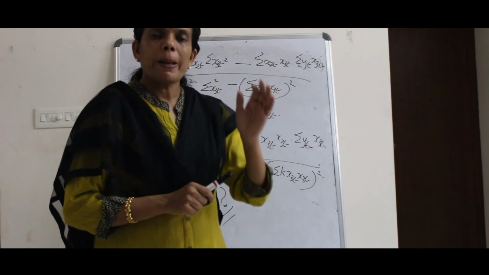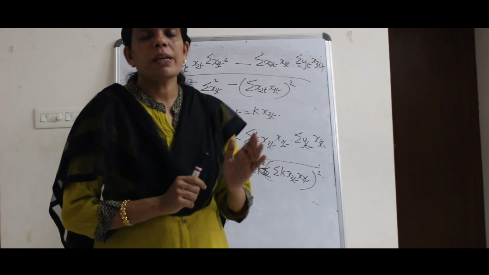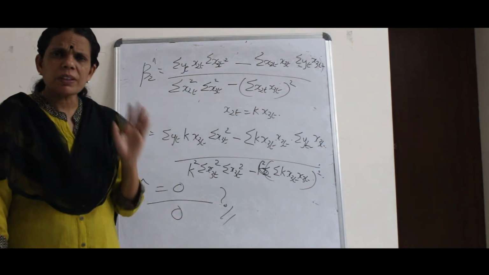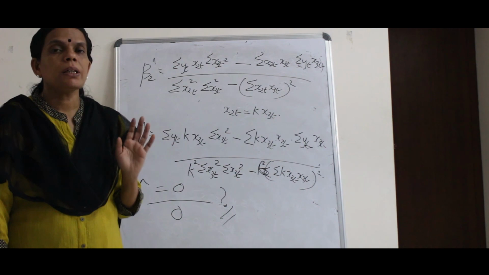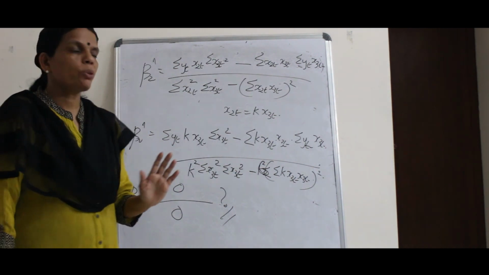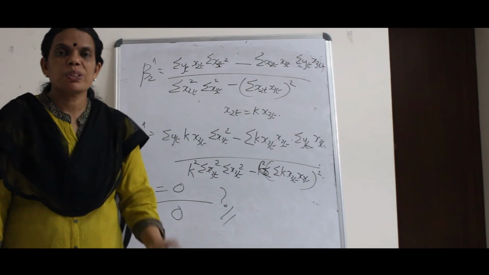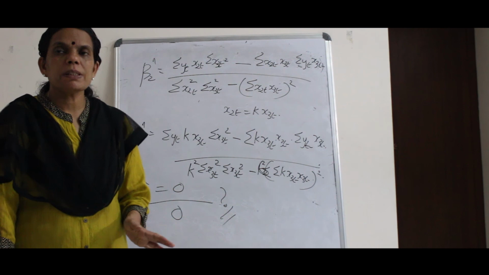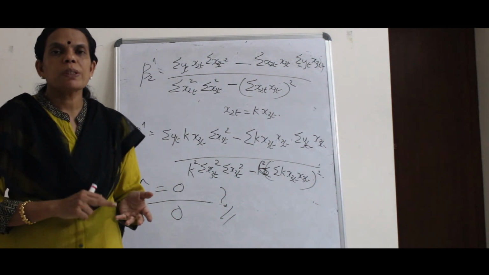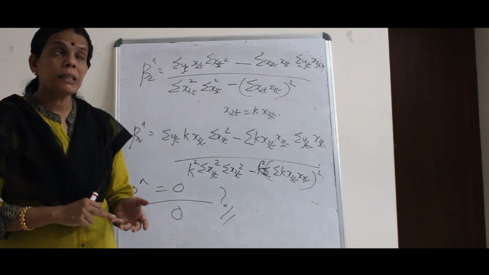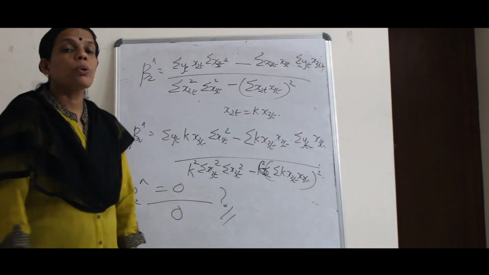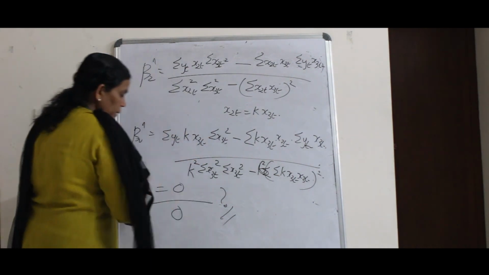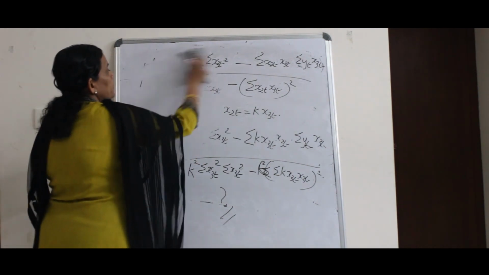That is why you say perfect multicollinearity or a very high level of multicollinearity is not a welcome situation where you can apply ordinary least squares. So if you have data, you will have to check whether there is a presence of high or severe multicollinearity. If possible, you study this proof, otherwise just skip this and understand the most important consequence of multicollinearity is that the regression coefficient becomes what? Indeterminate.